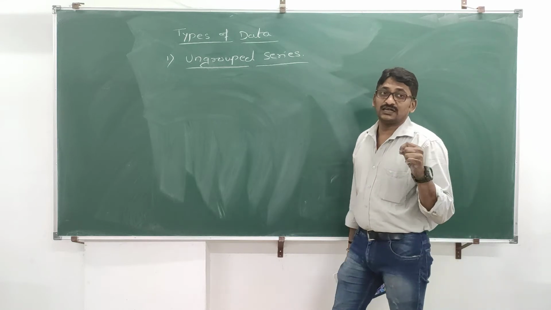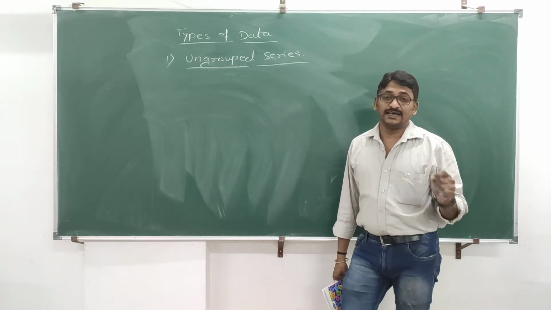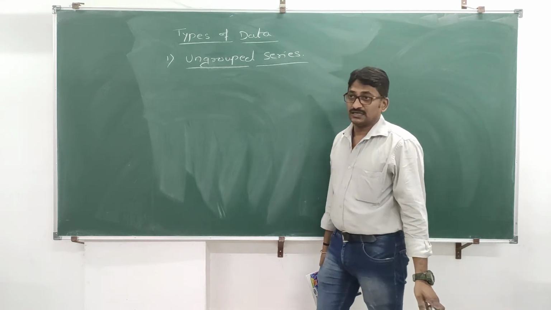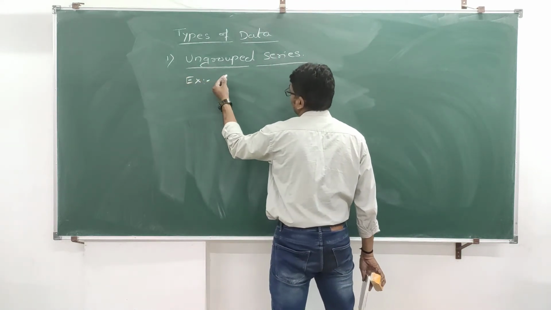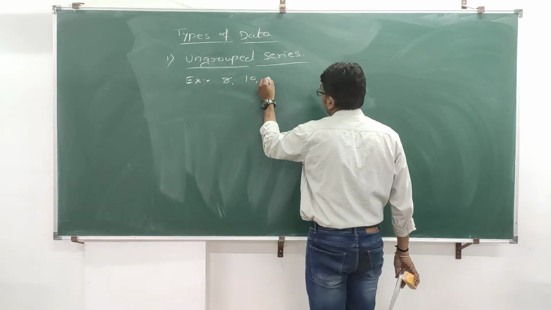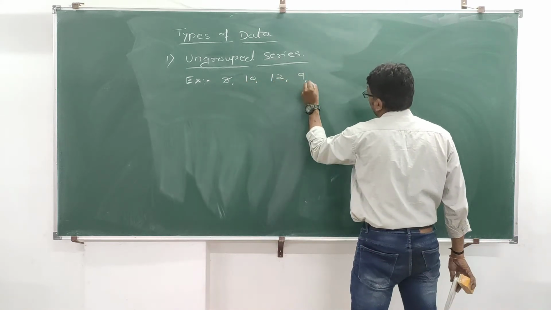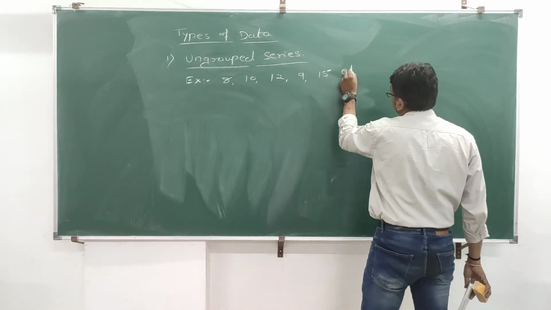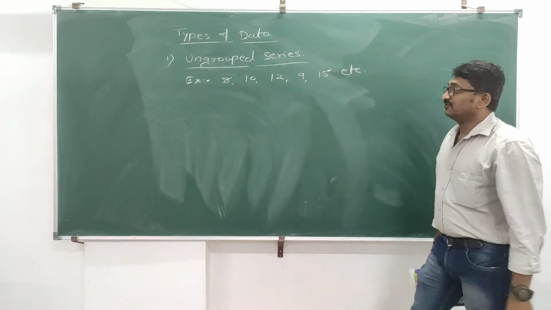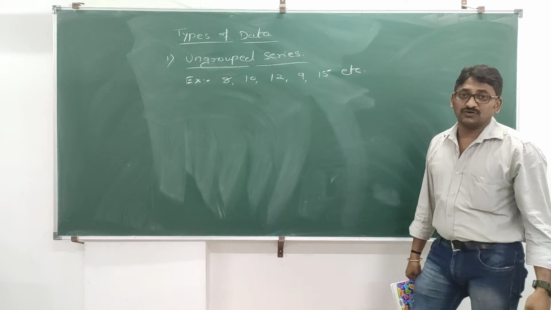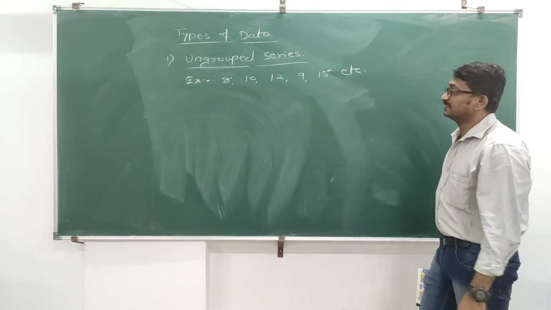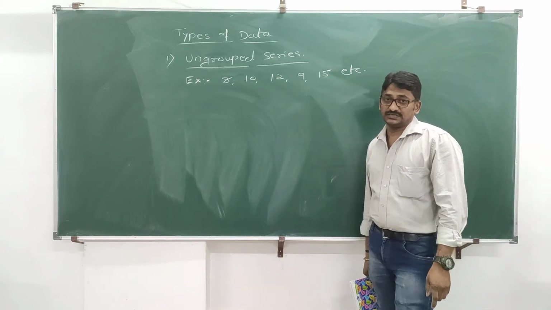For example, 8, 10, 12, 9, 15, etc. If the values are given like this, and there is no other column than the values or the observations, then it is called ungrouped series.